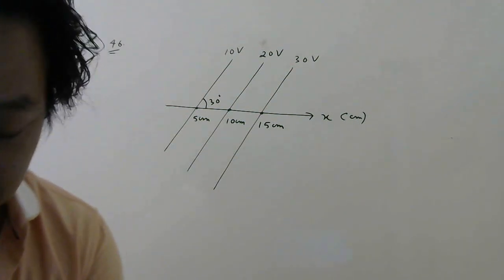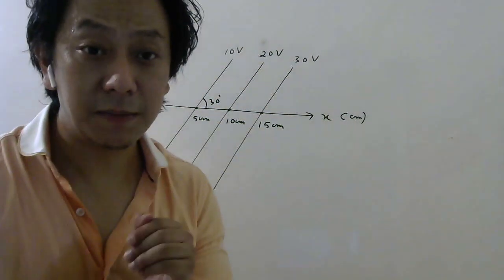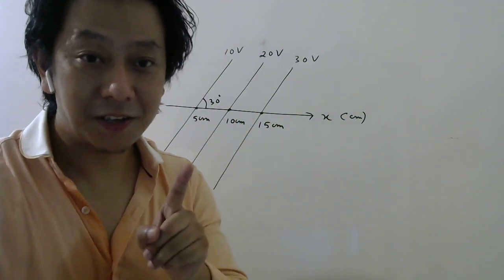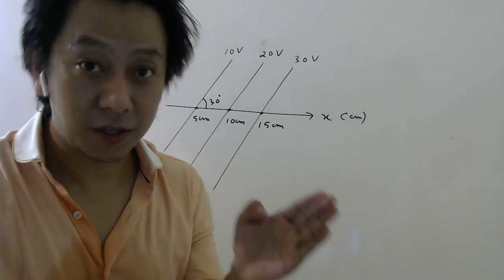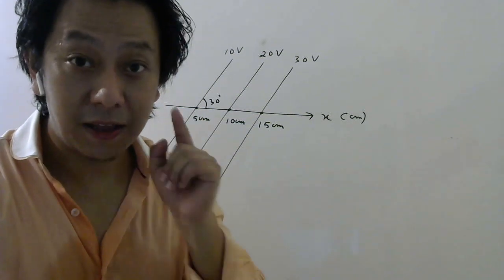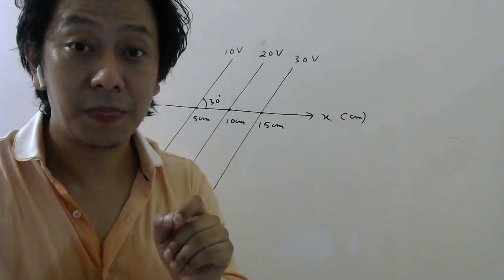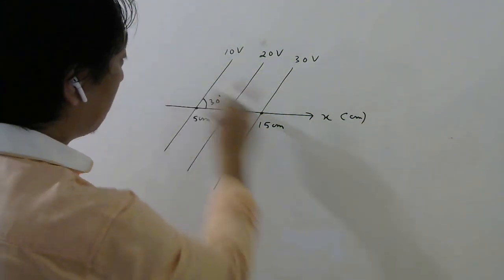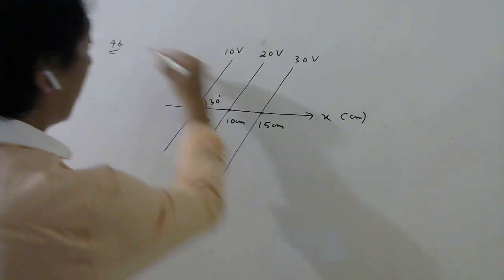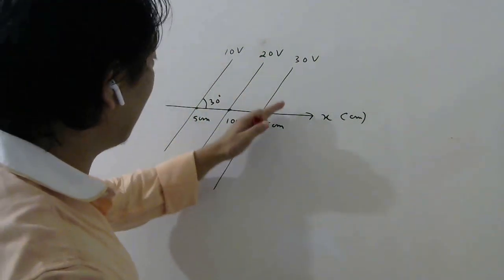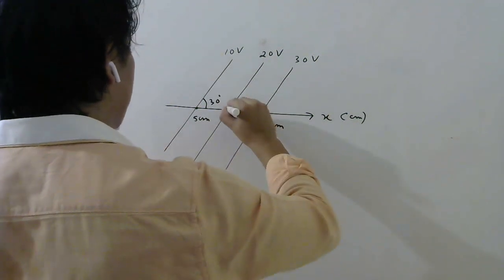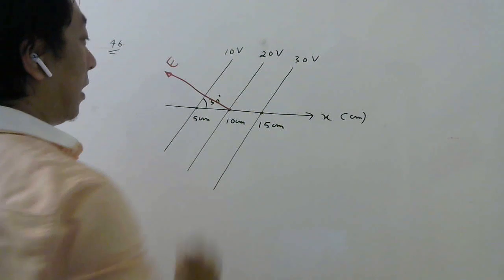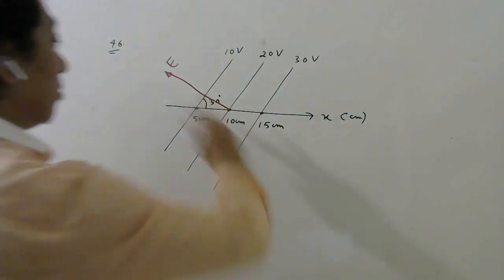Now go back and remember what I taught you. What is the relation between electric field and equipotential surfaces? First relation: electric field is always from higher potential to lower potential. Second, electric field lines are perpendicular to equipotential surfaces. So these are your surfaces, so you have to draw perpendicular. Now the question is this way or that way? Well, since it is from higher to lower, it must be like this. So the electric field line should be like this, everywhere.